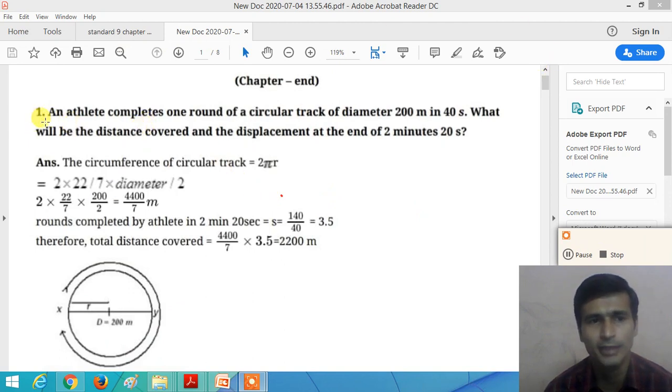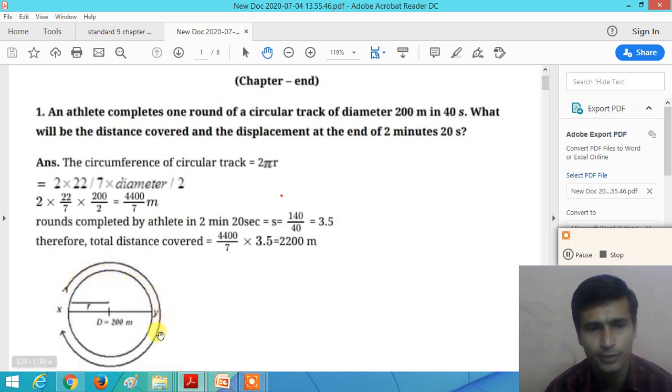Question number 1 of the exercise is: an athlete completes one round of a circular track of diameter 200 meter in 40 seconds. The athlete moves on a circular path of diameter 200 meter and completes one round in 40 seconds.